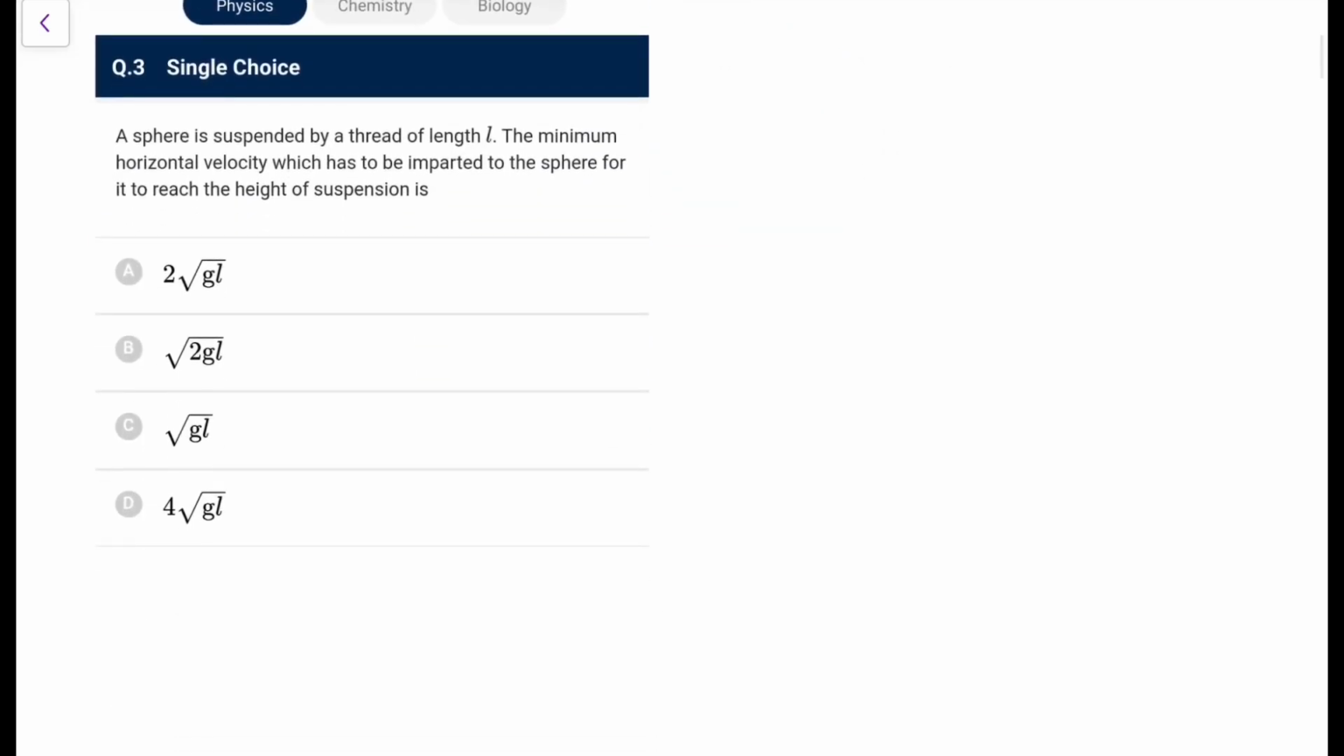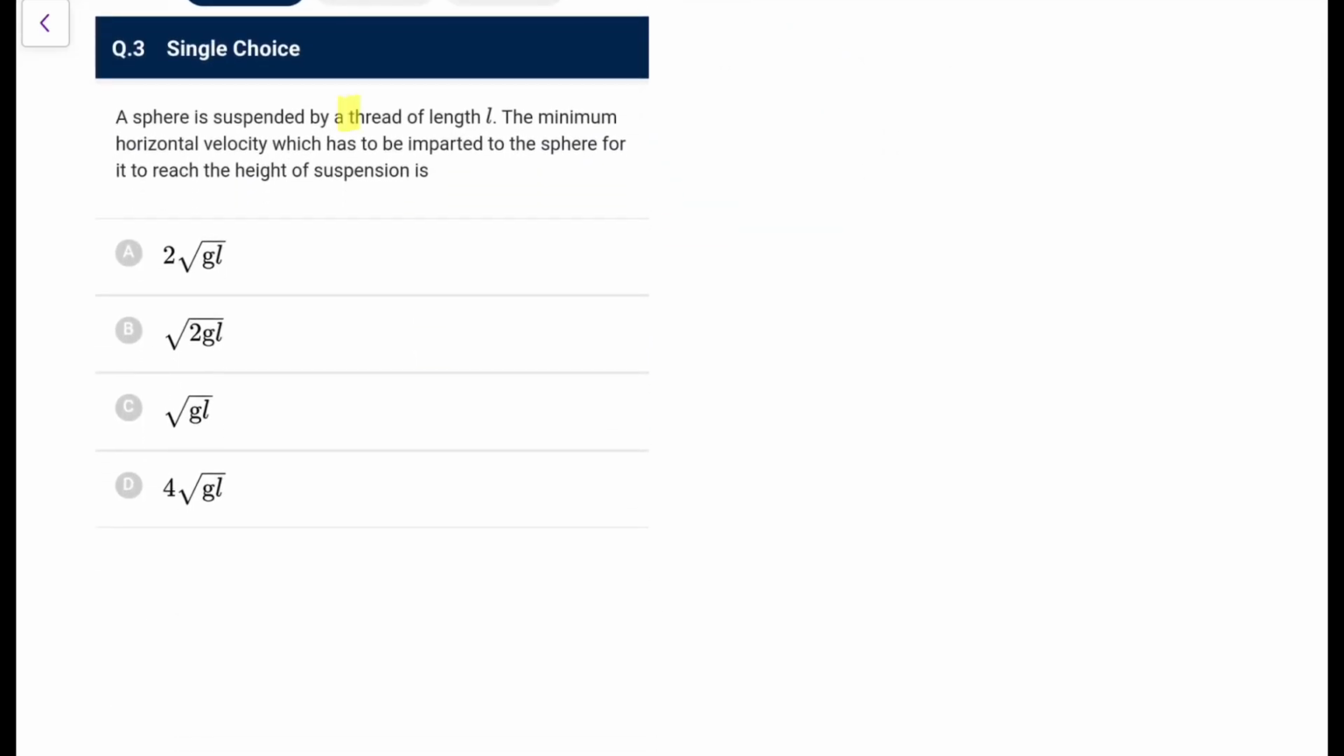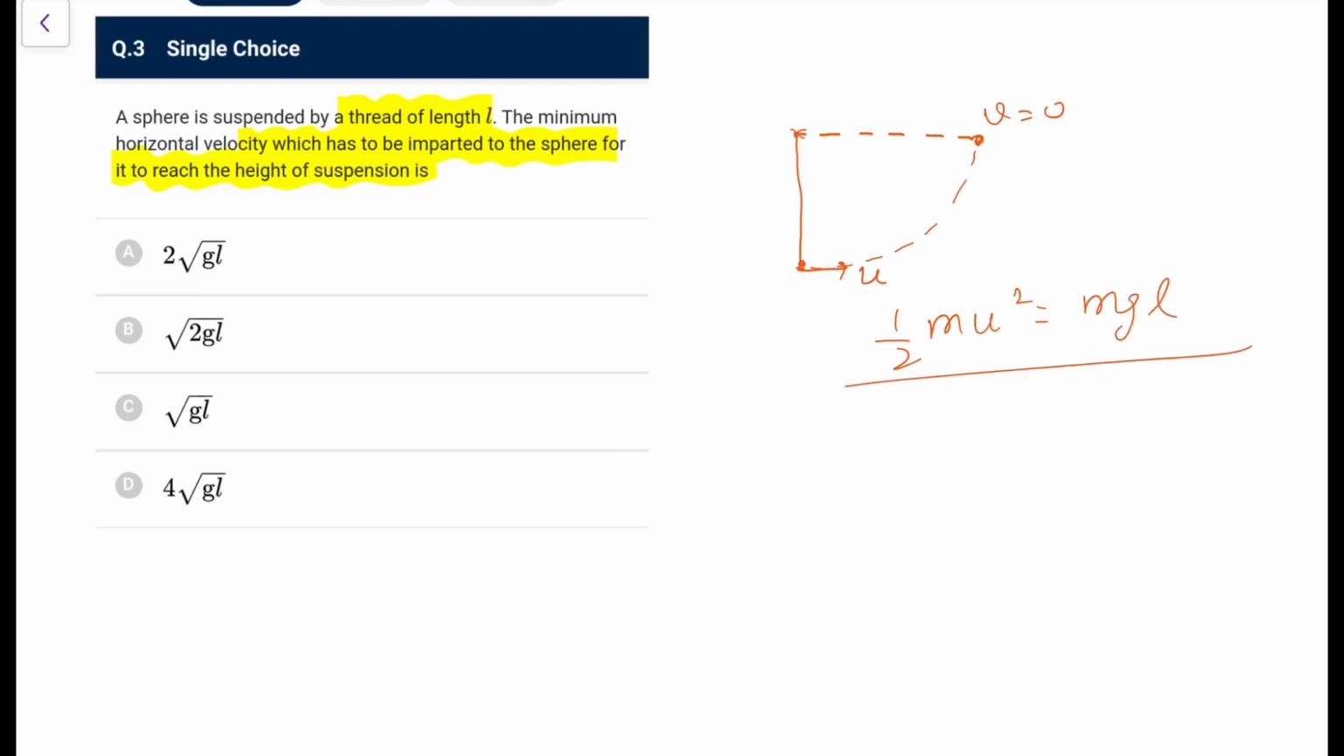Next, a sphere is suspended by a thread of length L. The minimum horizontal velocity which has to be imparted to the sphere for it to reach the height of suspension is. So we just need to get to the height of suspension. Okay, so like this, this is the height of suspension. So if I take V equal to 0 there and calculate U, energy conservation says half m u square equals mgl. So U is equal to root 2 gl. You are all familiar with this. So this is option B, not a tough one for you.